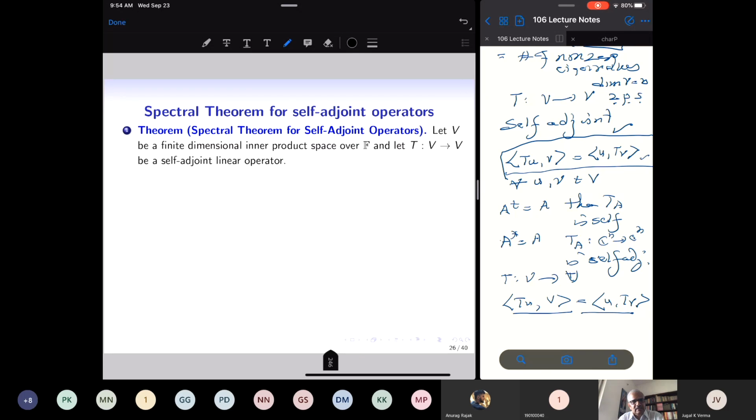So it's good to prove a theorem for a self-adjoint linear operator acting on a finite dimensional inner product space, and then it will apply to many different situations. I have a self-adjoint operator on a finite dimensional inner product space. Then there exists an orthonormal basis of V consisting of eigenvectors of T.